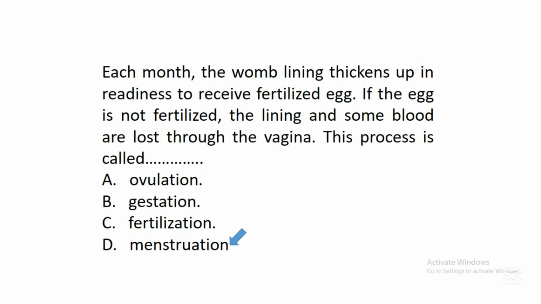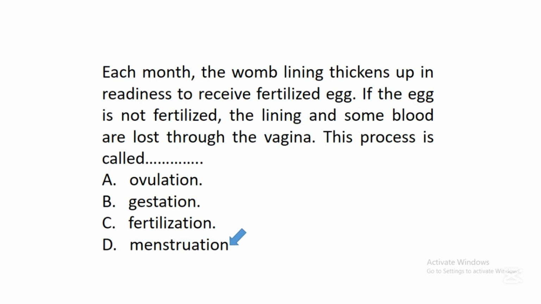If at the end of the day the sperm cell doesn't enter to fertilize the egg, the egg cell will rupture and some blood will be lost through the body of that woman. The whole process of rupturing and the loss of these ruptured eggs in form of blood and other things is what we call menstruation.